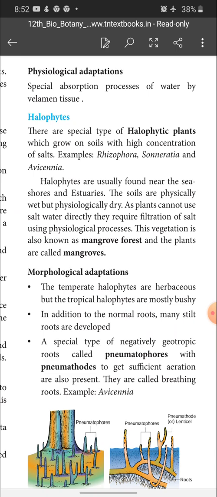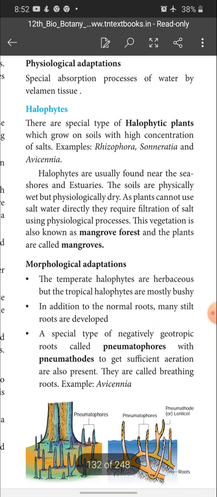Children, halophytes are usually found near the seashores and estuaries. Here only these plants are present, and the soils are physically wet but physiologically dry. Since plants cannot use salt water directly, they require filtration of salt using physiological processes. This vegetation is also known as mangrove forest and the plants are also called mangroves.